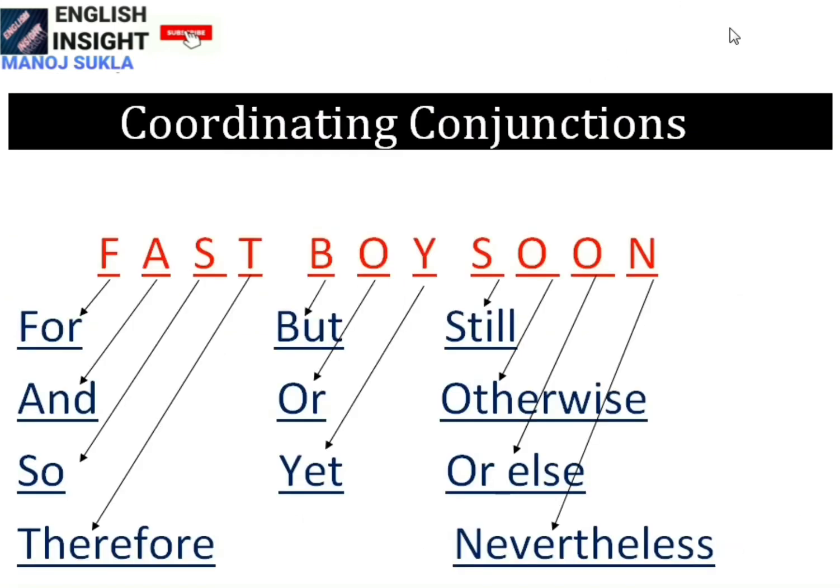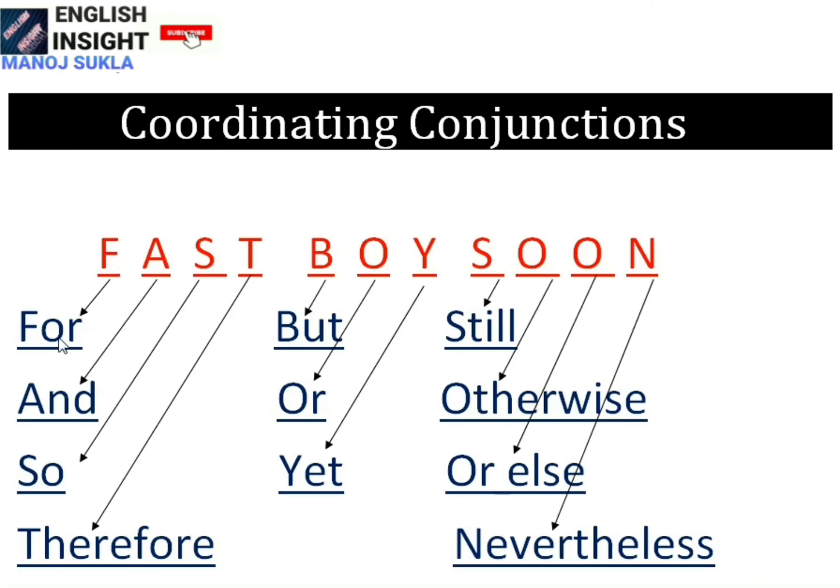As we have already learnt, all the main clauses in a compound sentence are joined together with the help of some conjunctions. These conjunctions are called coordinating conjunctions or coordinators. As you see on the screen, all these are the coordinators or coordinating conjunctions. But how can they be easily remembered? It's the question here. How can they easily be remembered? But I have designed a way for that.